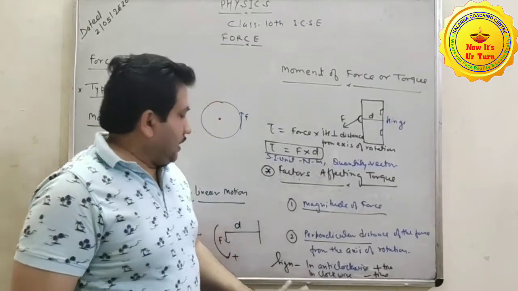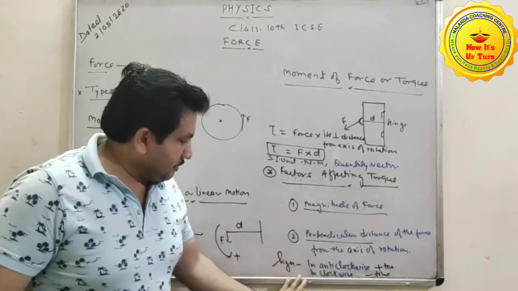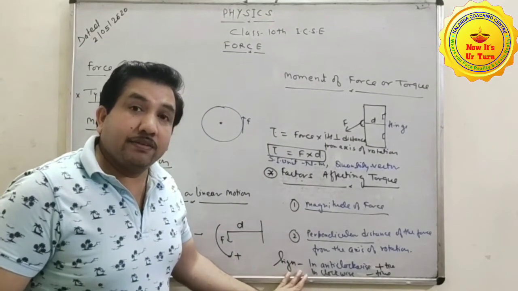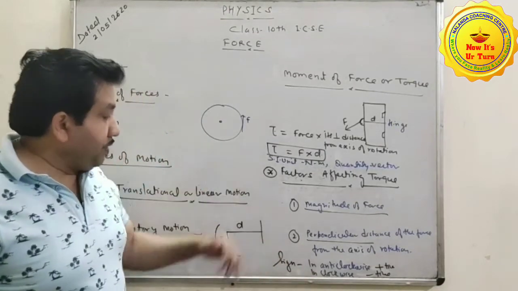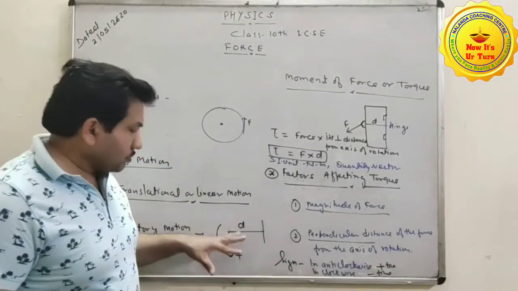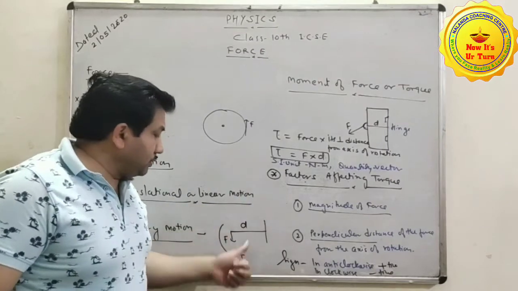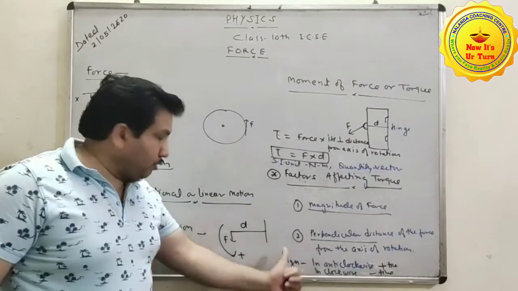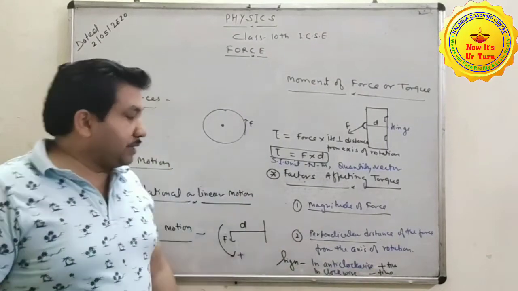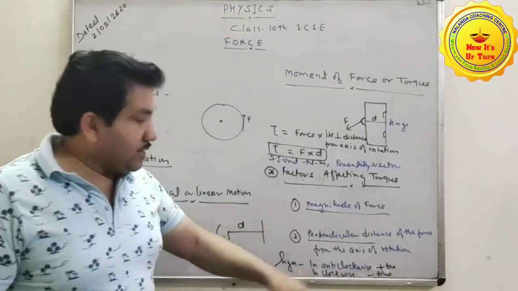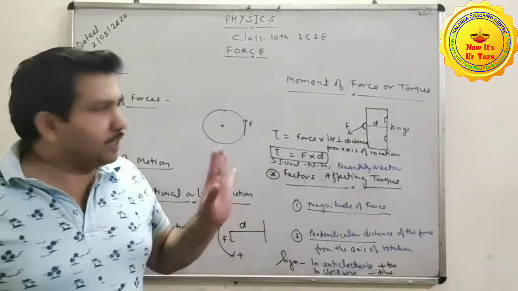Clear? Now another important thing is the sign. If the moment of force is taken anti-clockwise, it is represented by positive sign, and if clockwise, it is represented as negative sign.